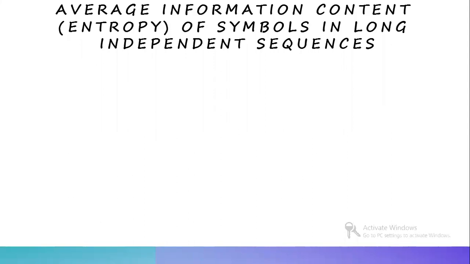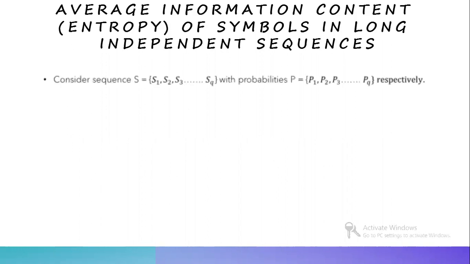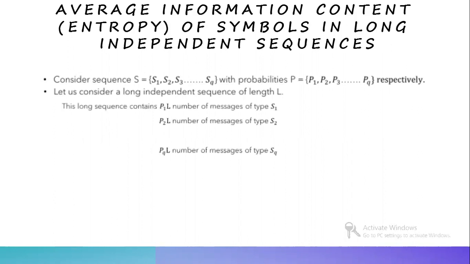as entropy. Let us consider the source alphabets S equal to S1, S2 up to SQ with probabilities P equal to P1, P2 up to PQ respectively. Let us also consider a long independent sequence of length L symbols. This long sequence then contains P1 into L number of messages of type S1, P2 into L number of messages of type S2 up to PQ into L number of messages of type SQ.